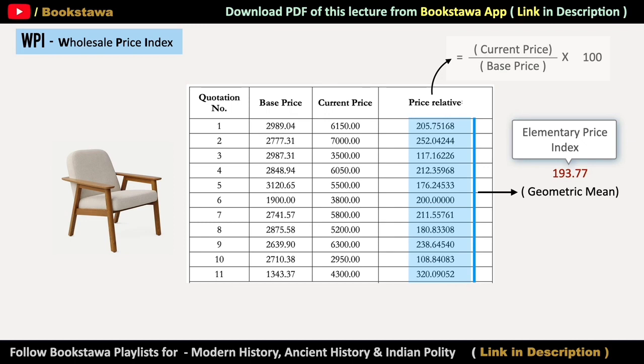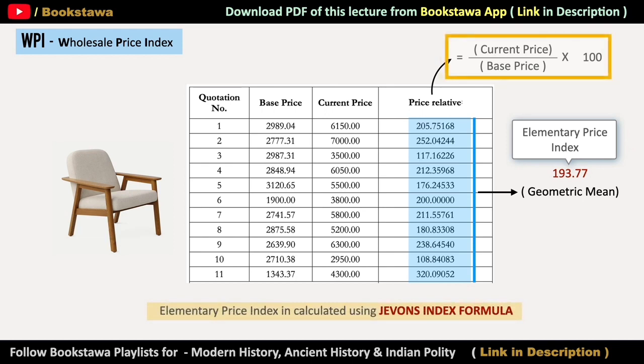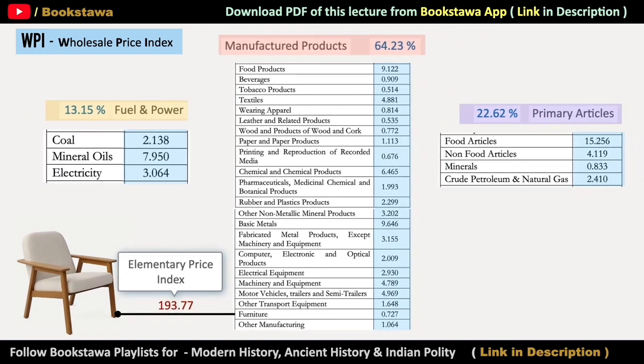Now let's move ahead. So basically this complete calculation where the elementary price index is calculated is called Evans index formula. In this we basically talked about two things. First, how the price relative is calculated, and then finally the geometric mean of all the price relative values. So we have calculated the value of elementary price index in case of furniture with the help of Evans index formula, which we will call I1.